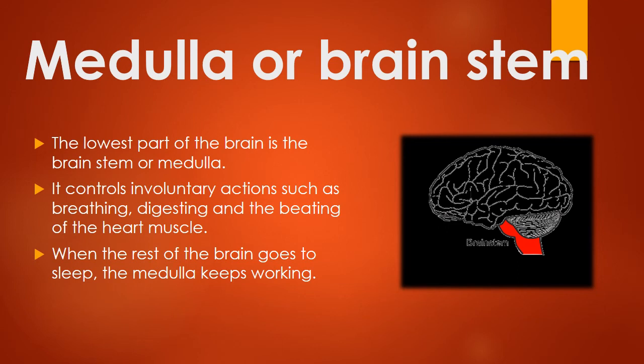When the rest of the brain goes to sleep, the medulla keeps working. So when both the cerebrum and cerebellum go to sleep, the medulla is still working. It is connected to your spinal cord, that is your spine, your backbone. So this is all about the three main parts of the brain.